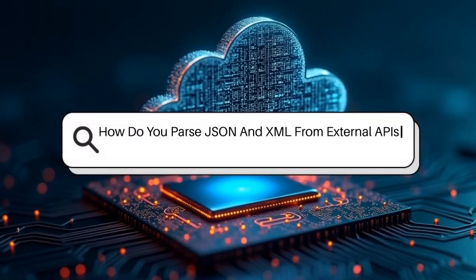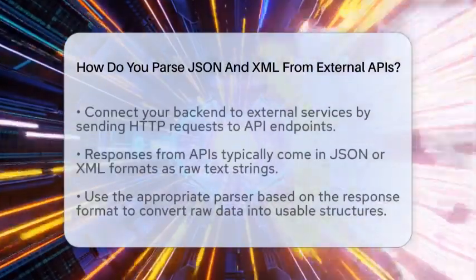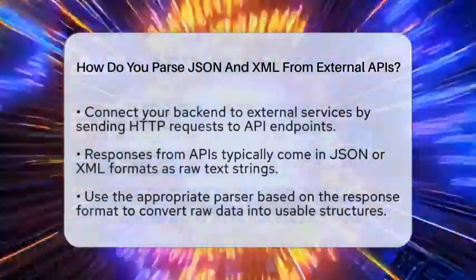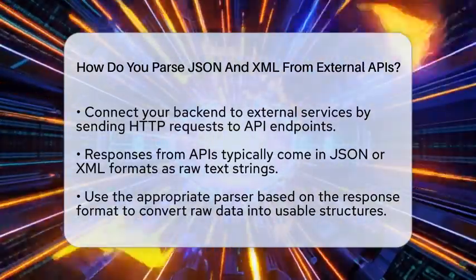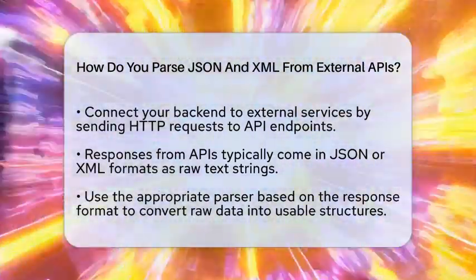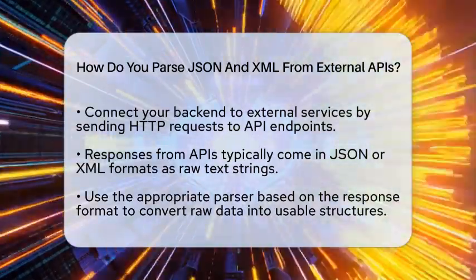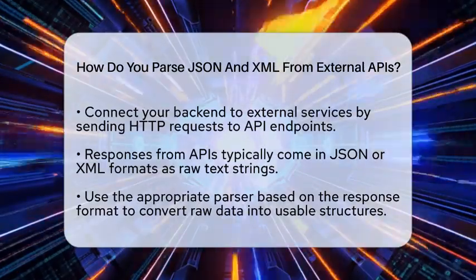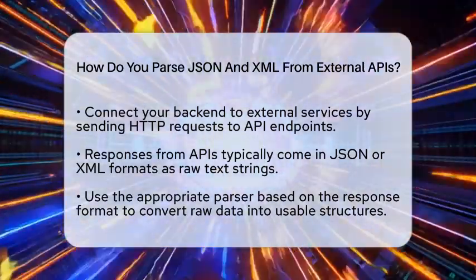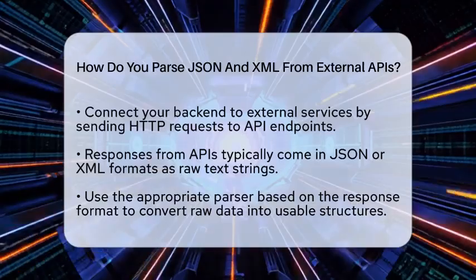How do you parse JSON and XML from external APIs? Imagine you're trying to connect your backend system to an outside service to get data. The data usually comes in formats like JSON or XML. Knowing how to turn that raw data into something your code can work with is key. Let's walk through how this process actually happens.